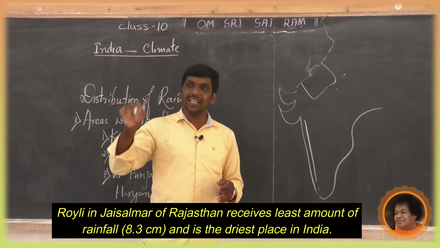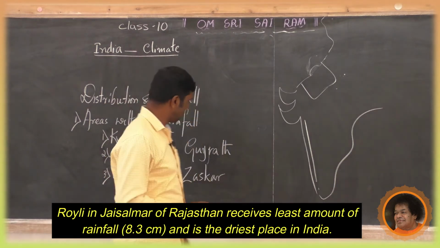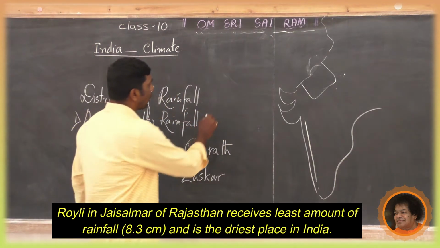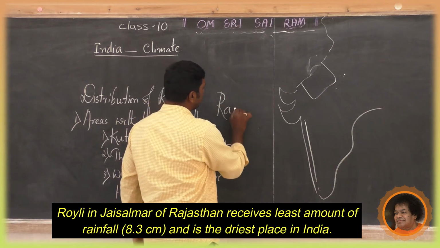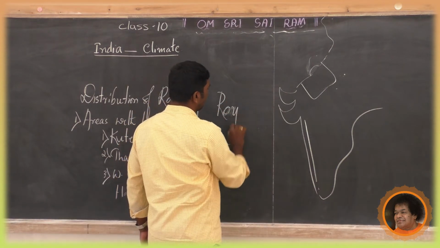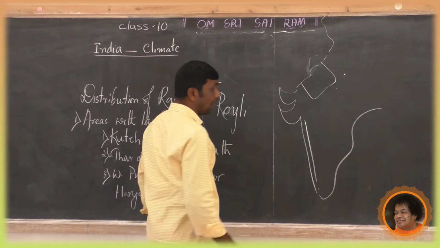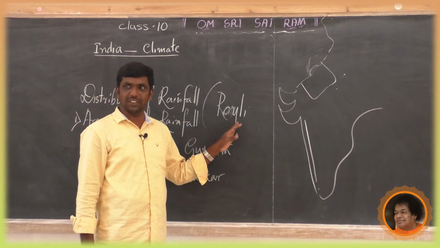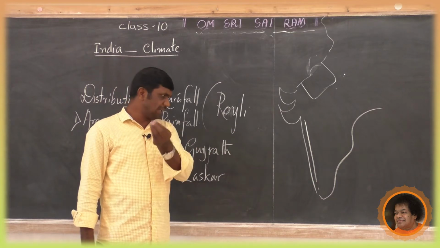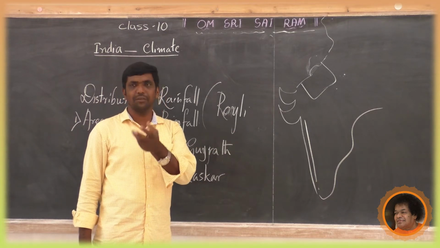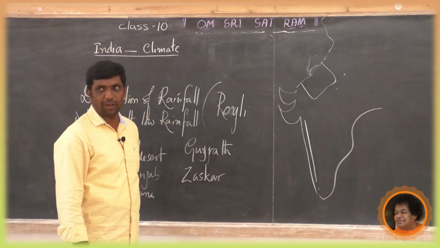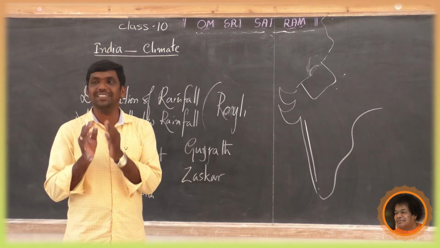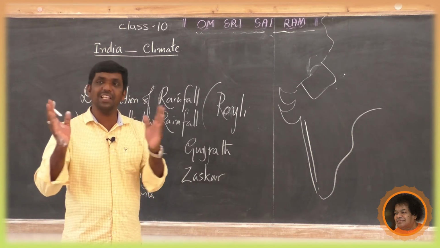Then Royli in Jaisalmer of Rajasthan. Which region? Royli. Have you ever heard this region? Royli, which is located in Jaisalmer of Rajasthan, receives very little, the least amount of rainfall. It is around 8.3 centimeters and is the driest place in India.